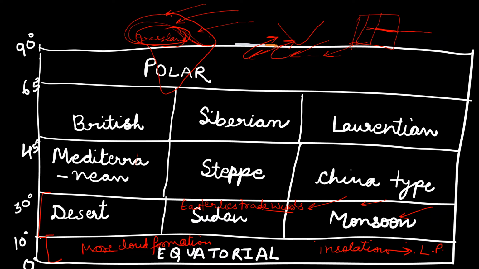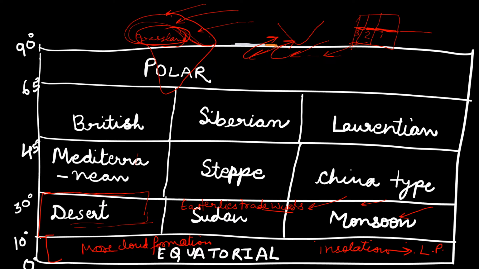The next part receives somewhat less than part one, but the last one would receive very little rainfall because the winds would not be moist by this time. That is why this desert region would not receive much rainfall. That is why on the continents, the westernmost part is found to be desert, because of the small amount of moisture present in the wind reaching that corner.